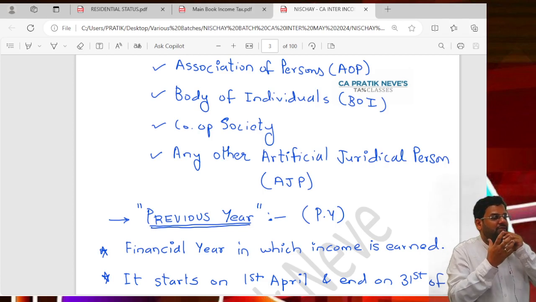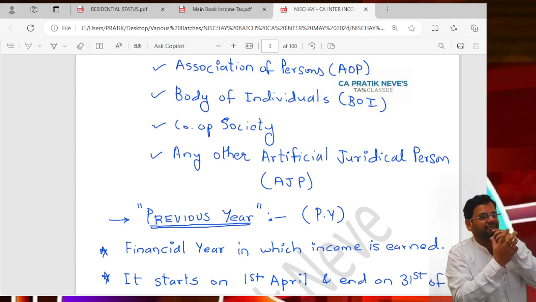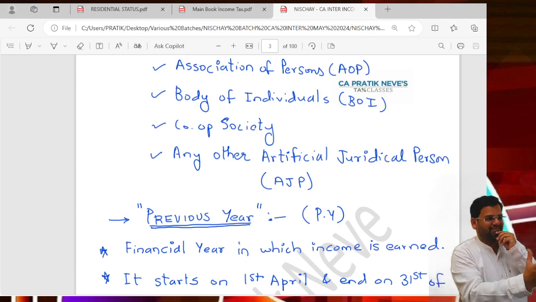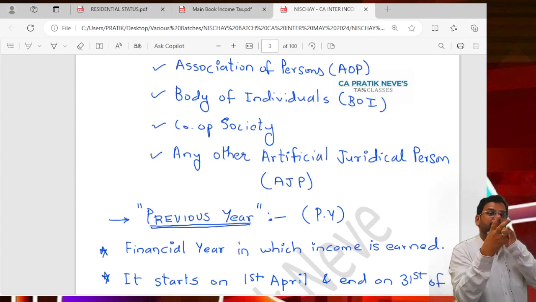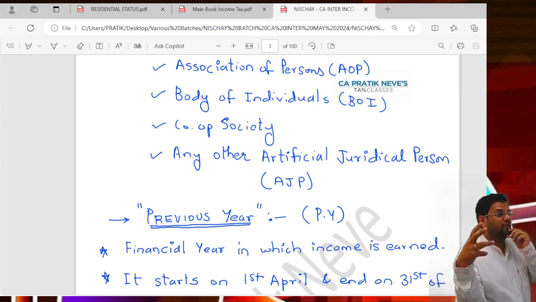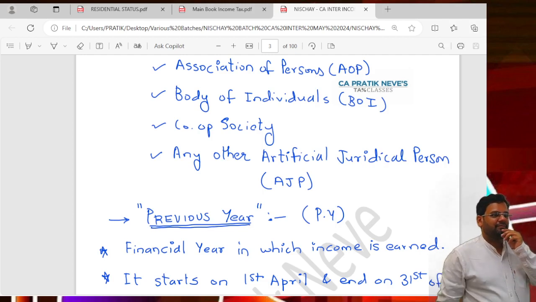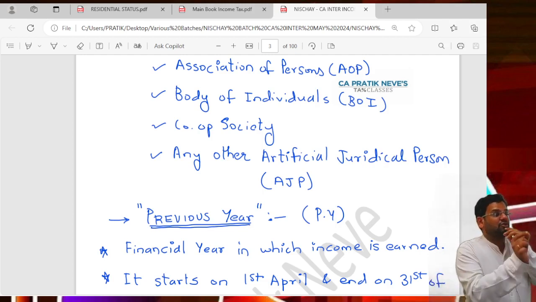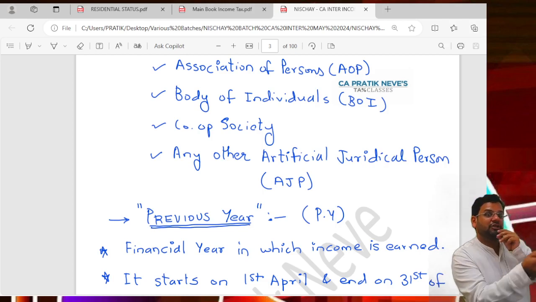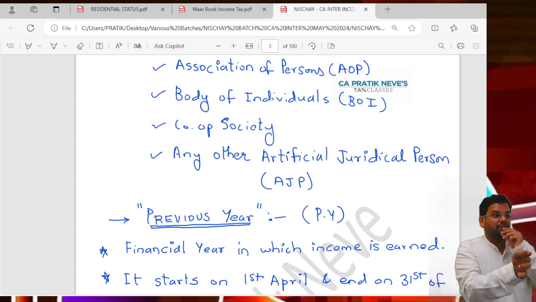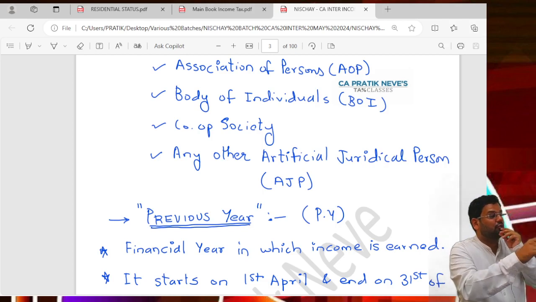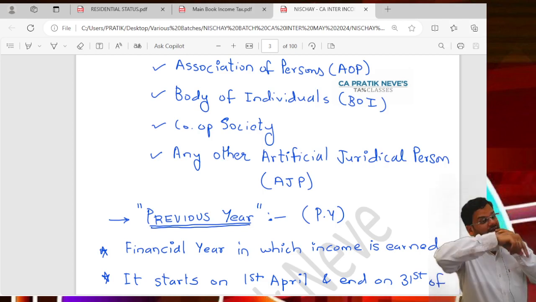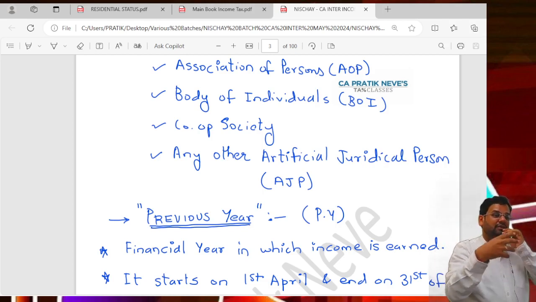Association of persons means multiple companies can form an association. Two companies entering into a type of partnership is an AOP. Is it association of individuals or association of persons? Persons, and persons can include artificial persons also. Their association.